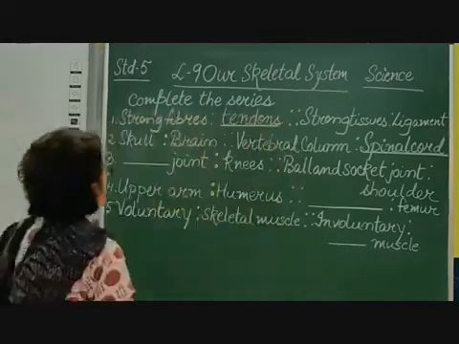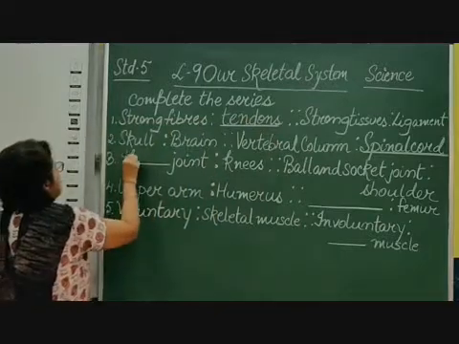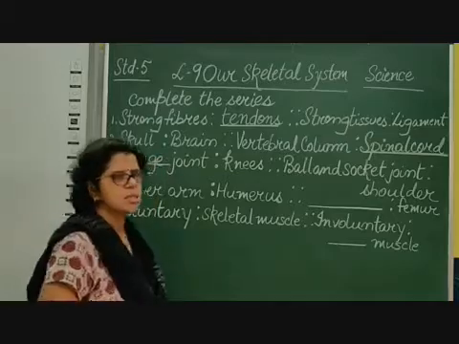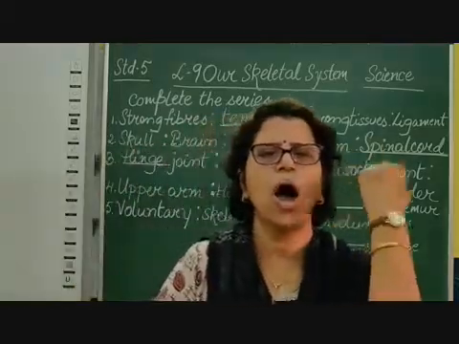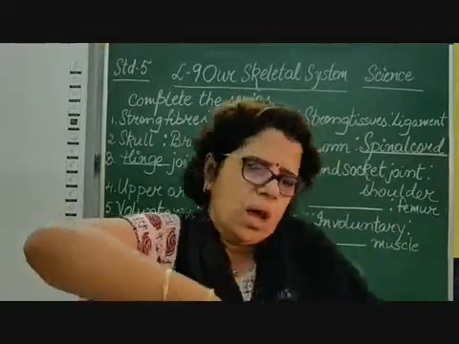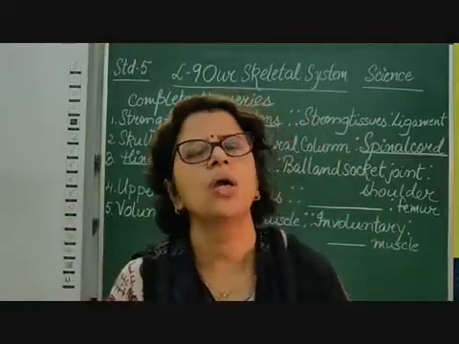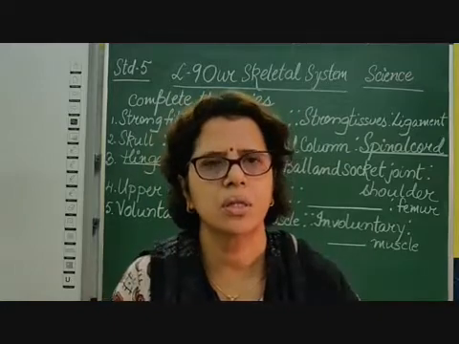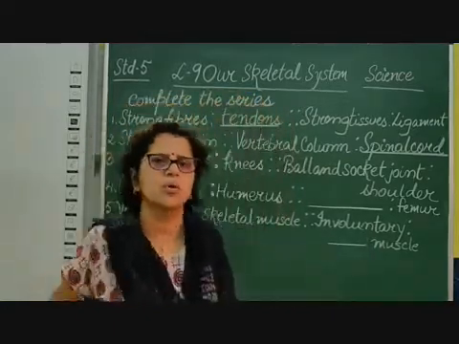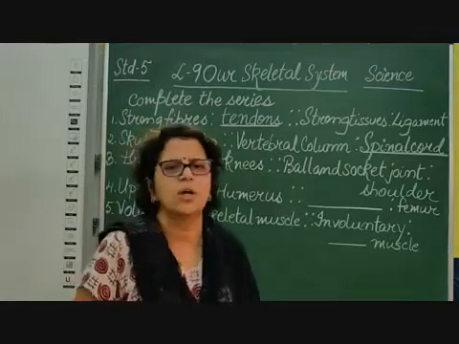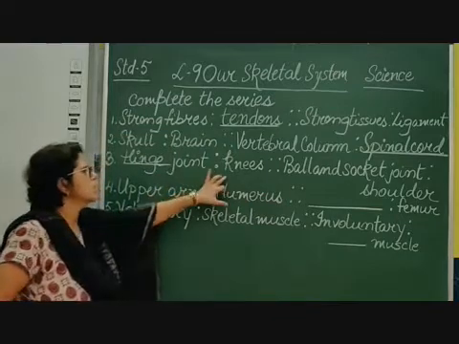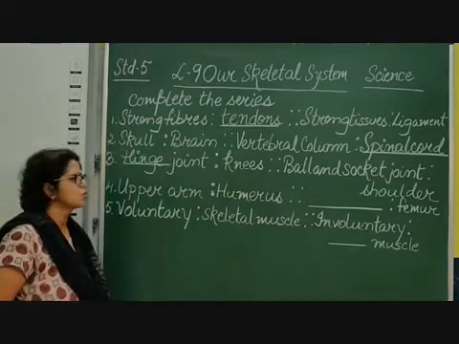Yes, it is the hinge joint, because in a hinge joint the movement is only on one side, like in your arms also. You cannot move your arm this way or the other way. So it is only one-side movement, and that is called a hinge joint. And in ball and socket you can turn your hip or shoulder. So hinge joint is to knees as ball and socket joint is to shoulder.